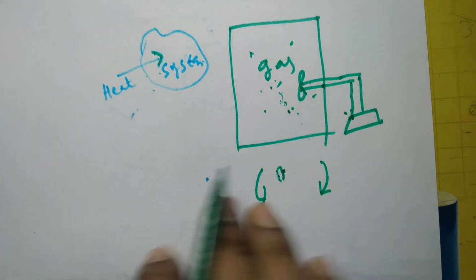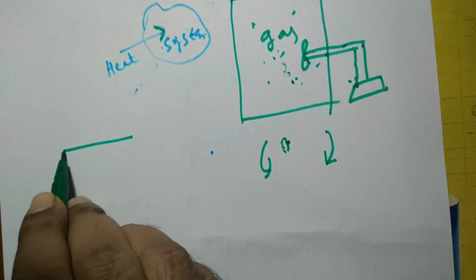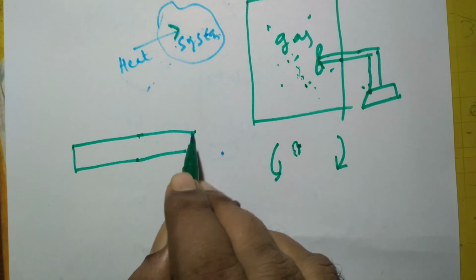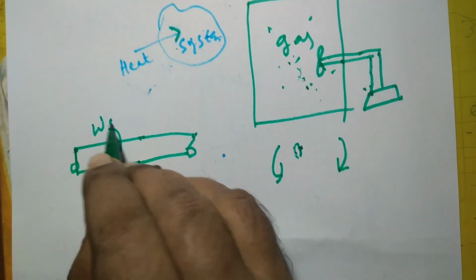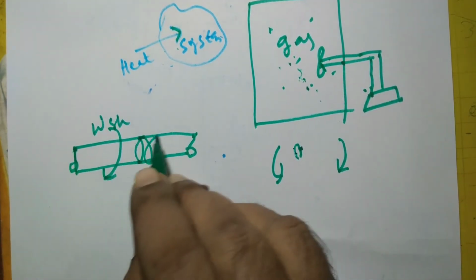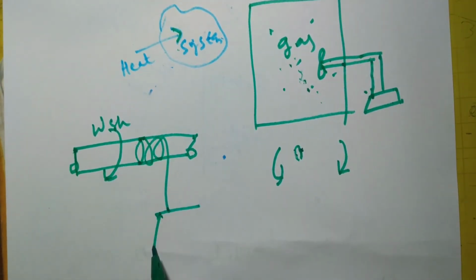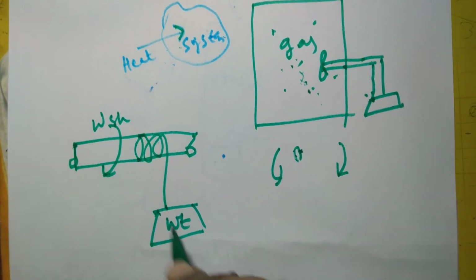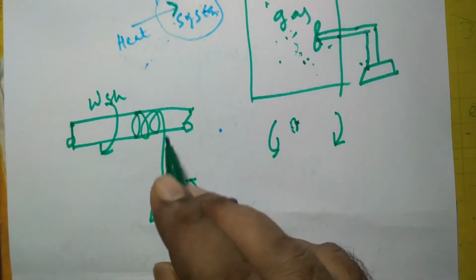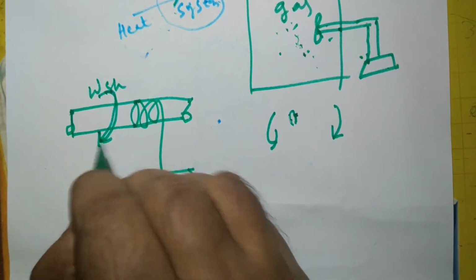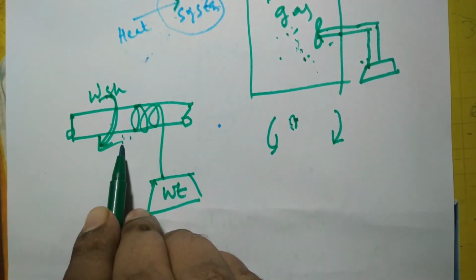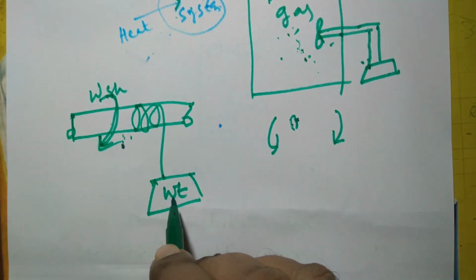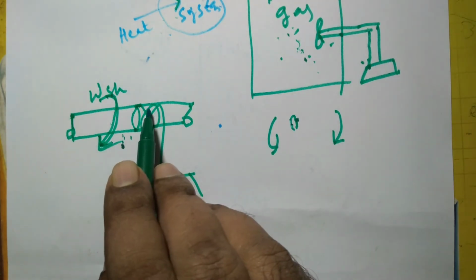But suppose here is a shaft which is rotating in this direction, and this will carry this weight in the upward direction, because all the molecules of the shaft are rotating in the same direction.